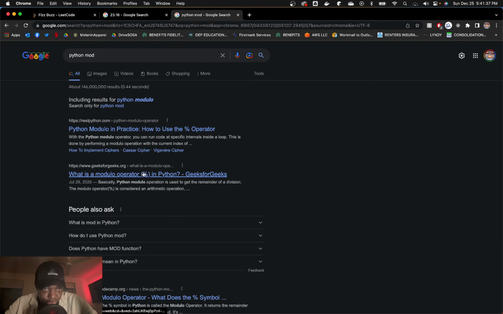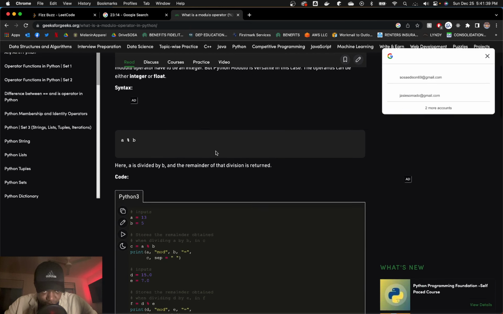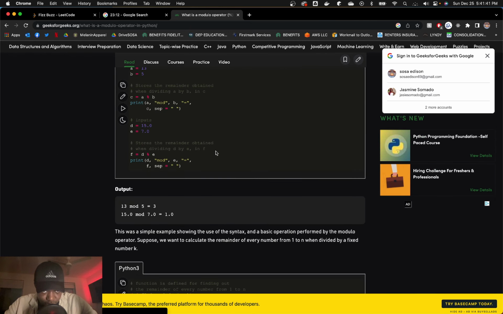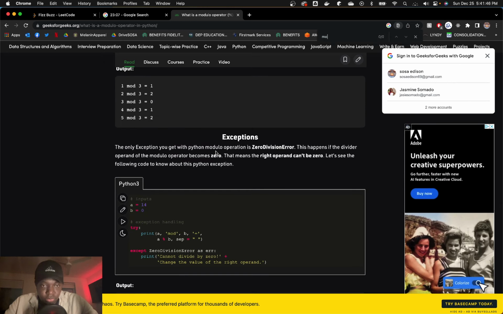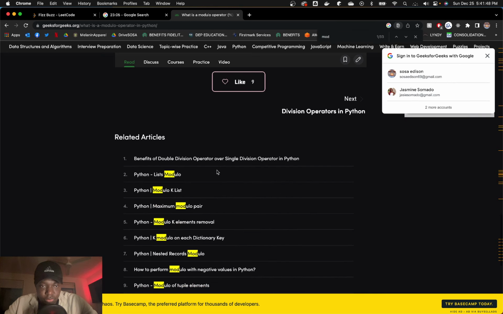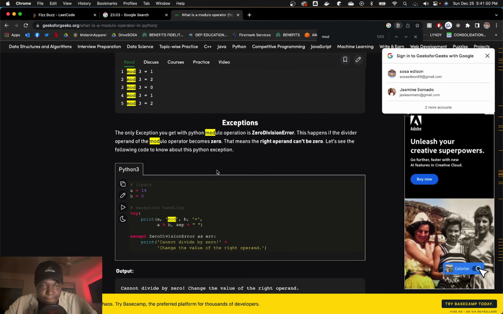There's like a mod function, but there's also like... I guess not.